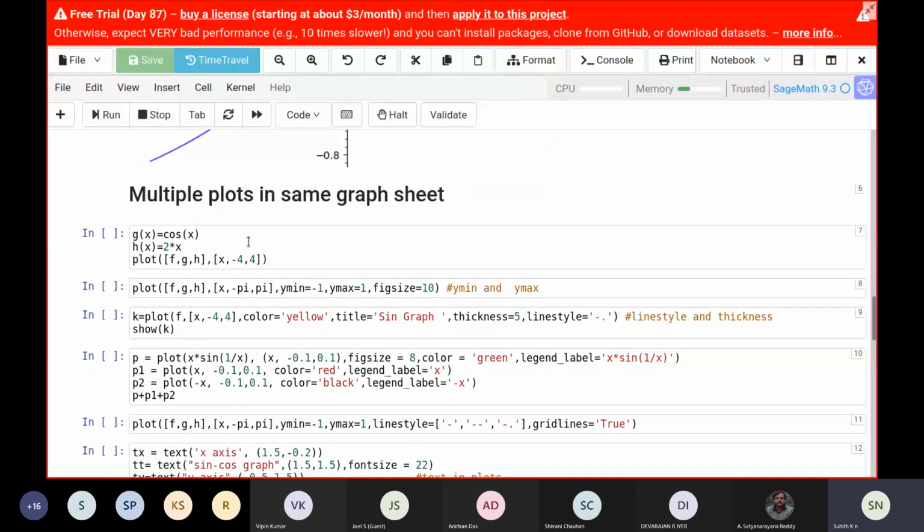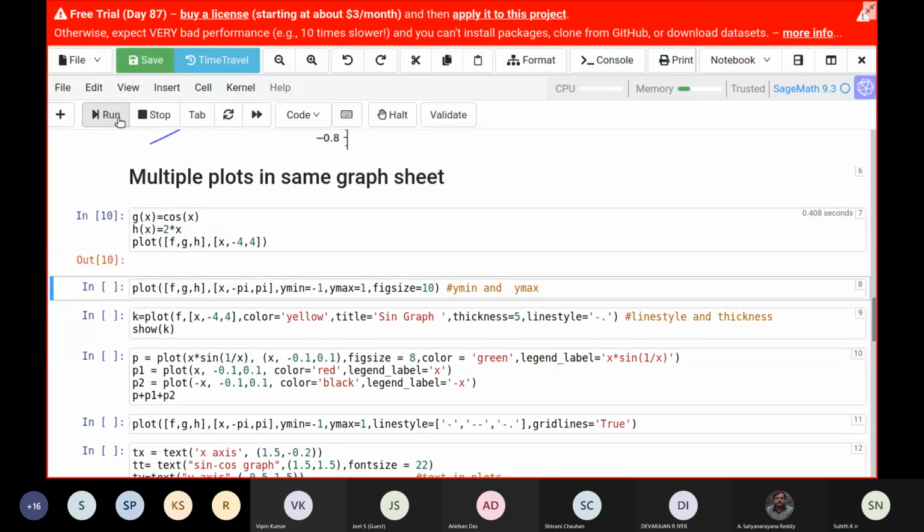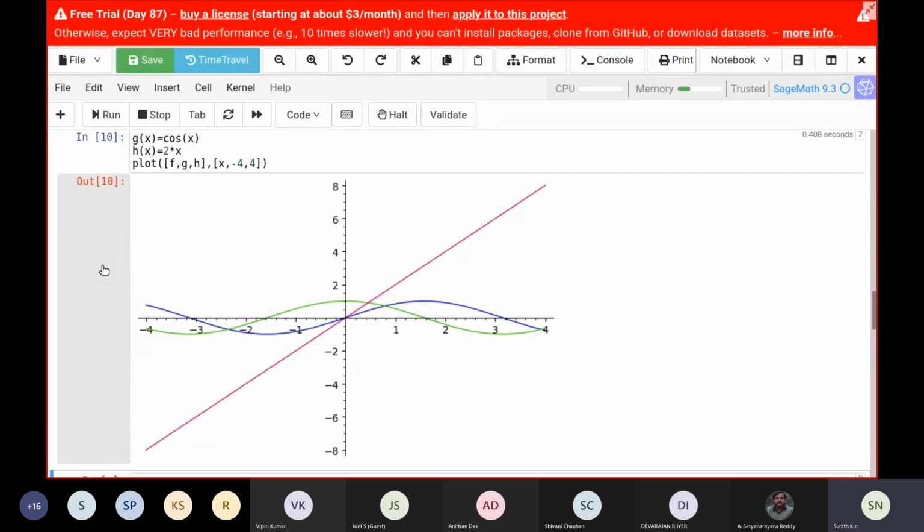So going for multiple plots, this would be the command. I've already defined f, and I've defined g and h here. So plot, give it a list f, g, h, and give a common range from -4 to 4, say. And if I run this, you can see all of the graphs together.